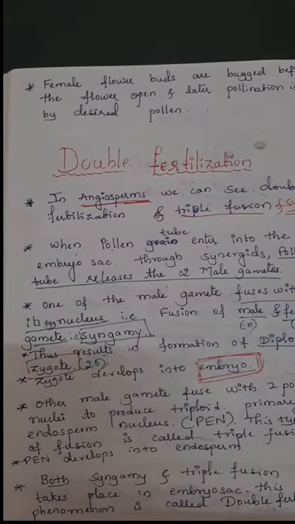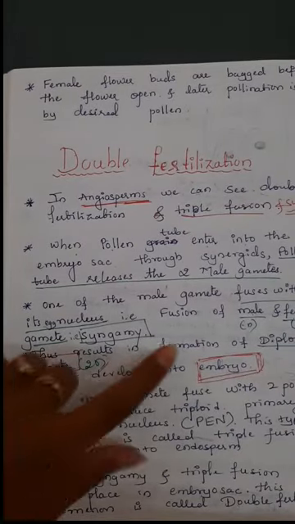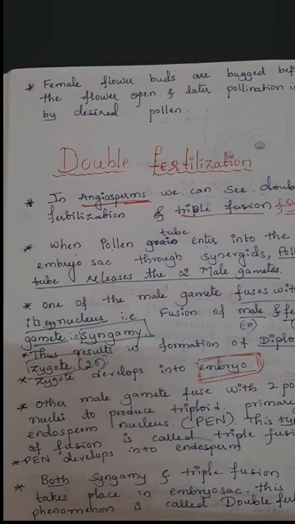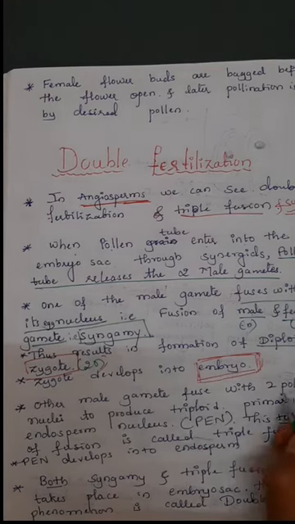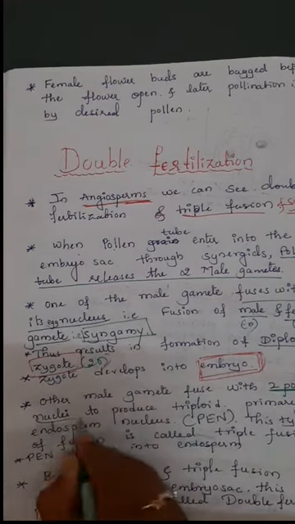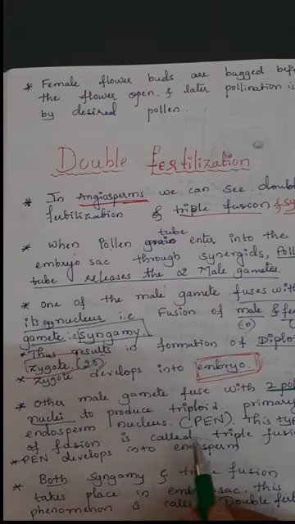Next point, another male gamete which is released inside the embryo sac, the remaining male gamete, is fused with the 2 polar nuclei of the central cell.